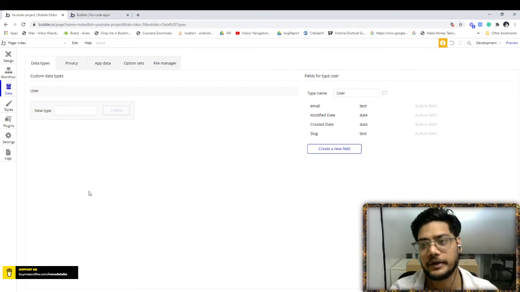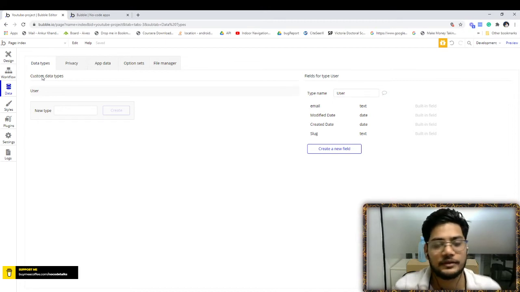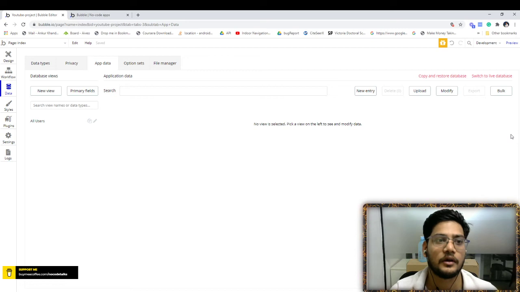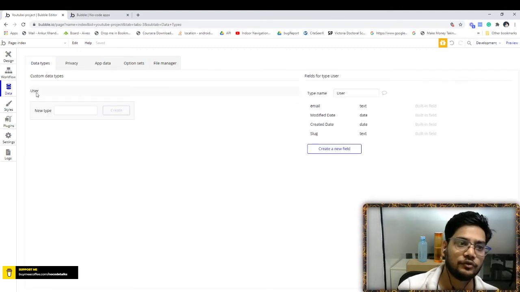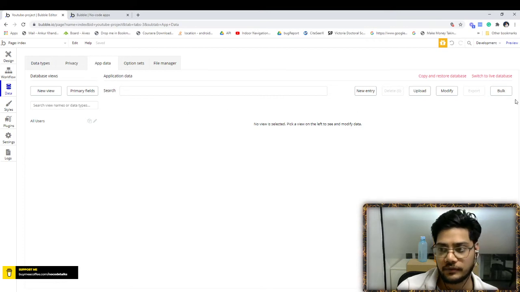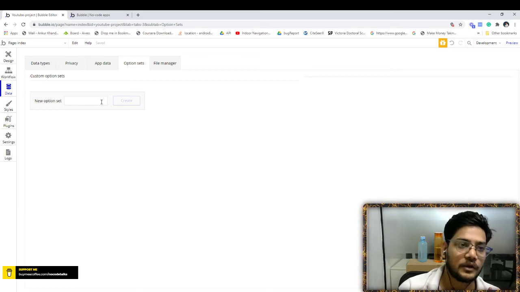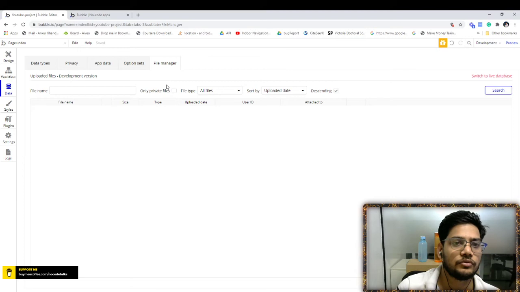Data. It is basically the complete database. So this data types means user. Basically, data types means object of the data. So for example, this is the app data. Think of it as something like a database. In a database, there is a row, there is basically a table. This table, this table, this table. By default they created a user table, and if you add data, it will highlight it here. Privacy is this, option set is something static values. I will tell you more about it later. I will cover everything in depth, so you don't need to worry about it.